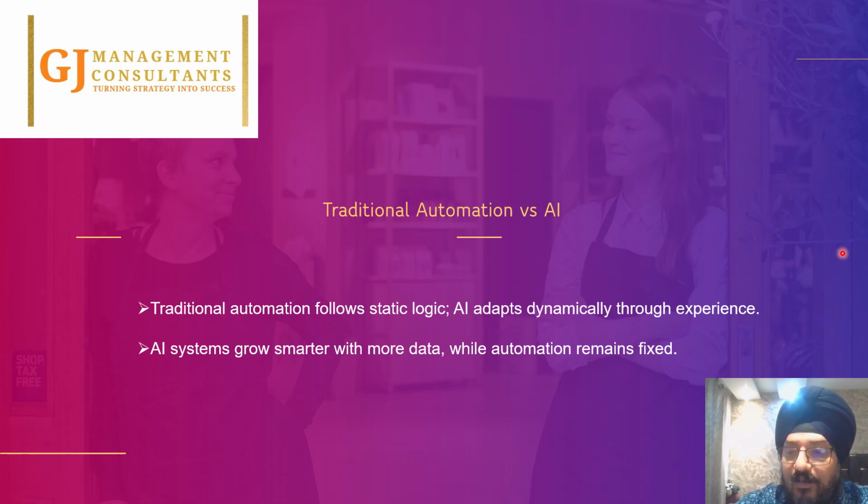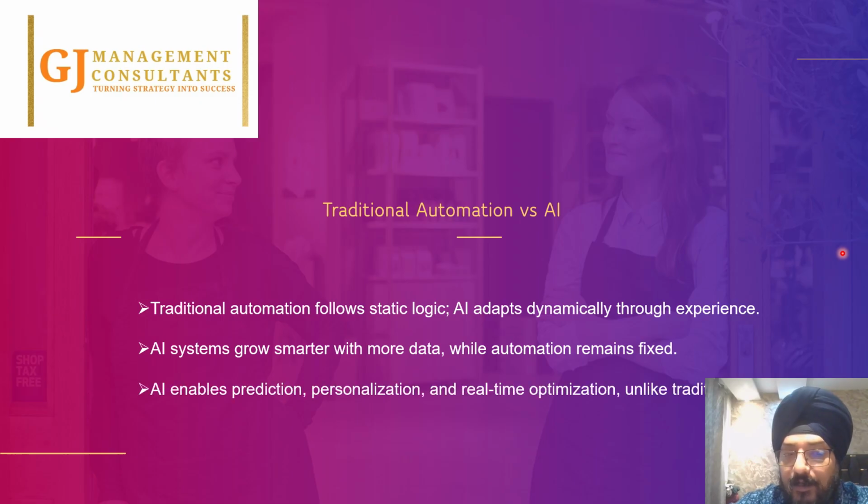But artificial intelligence is much more forward than that. It can take decisions independently. This is the learning models and the self-learning enablement. And lastly, AI enables prediction, personalization, and real-time optimization. Unlike the traditional RPA solution, which was a fixed solution that can be reconfigured only when we need to enhance it to include some more exceptions. So it's not a self-learning model, but a static model. Static versus dynamic is the key differentiator with the new AI.